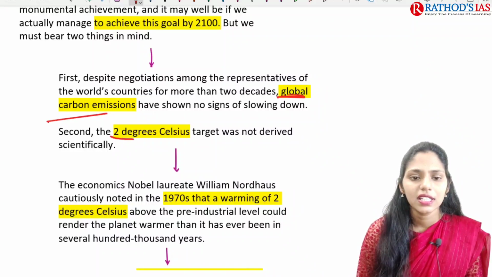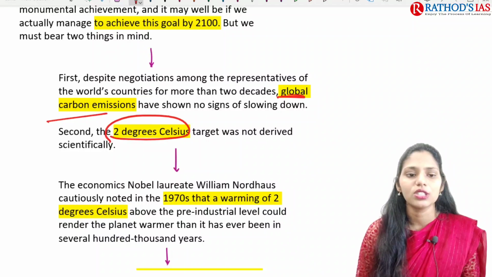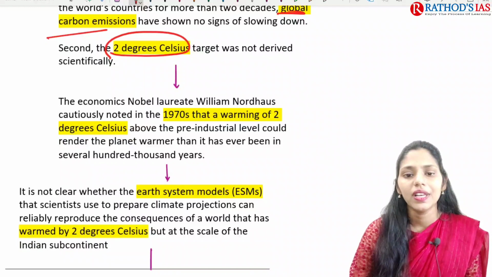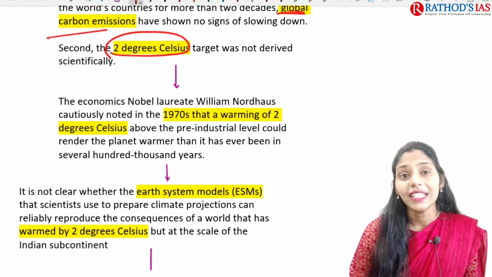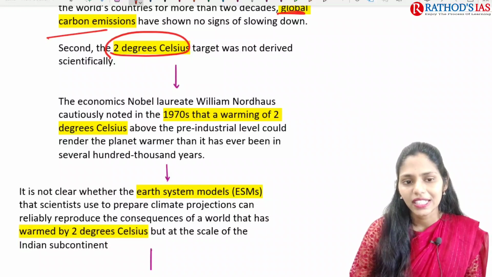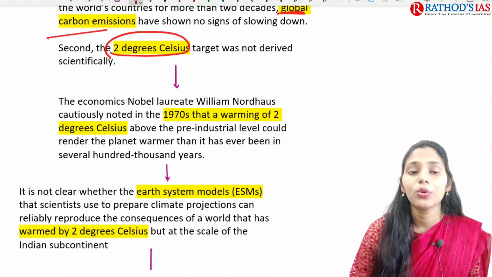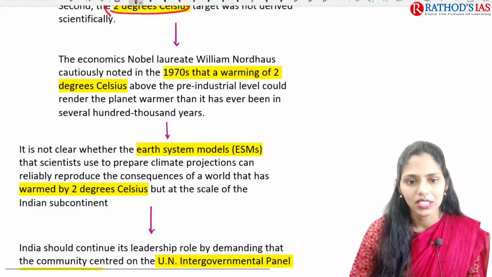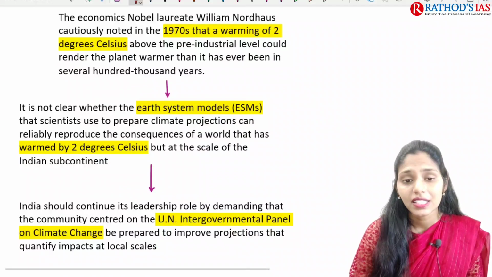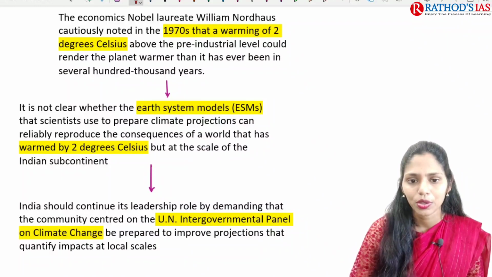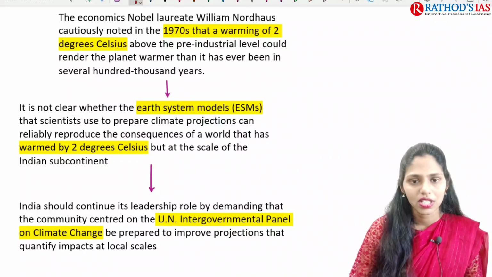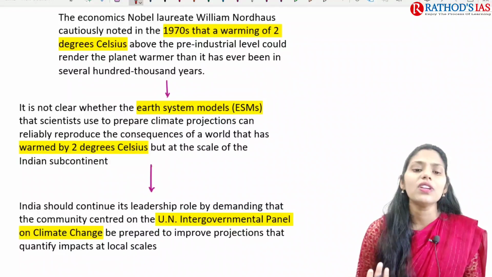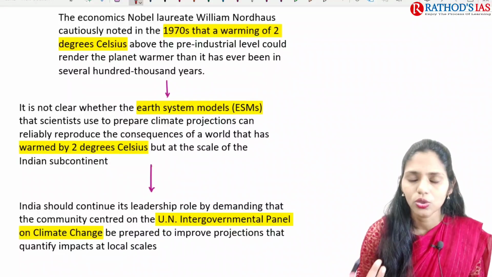And the next one is that there is a target of 2 degrees centigrade, but it is not derived scientifically. Because of this, economics Nobel laureate William Nordhaus said in the 1970s that a warming of 2 degrees centigrade above the pre-industrial level could render the planet warmer than it has ever been in several 100,000 years. So it is not clear that the Earth system models that scientists use to prepare climate predictions can reliably project the consequences of a world that is warmed by 2 degrees centigrade. So whenever there is an increase in temperature, even scientists can't predict what is going to happen in the future.